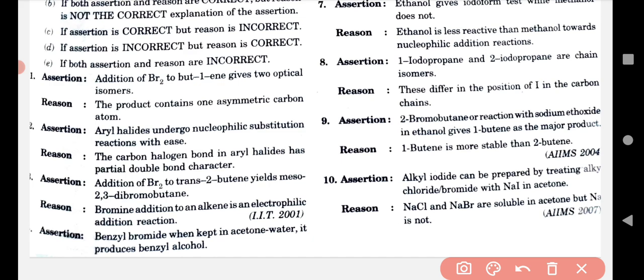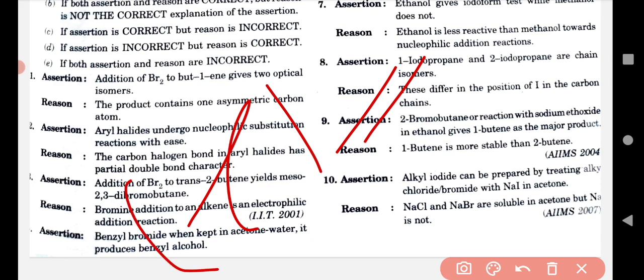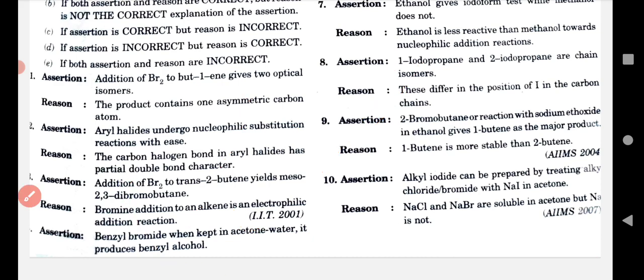The 9th: 2-bromobutane reacts with sodium ethoxide in ethanol and gives 1-butene as the major product. So this sentence is incorrect. Reason: 1-butene is more stable than 2-butene. No, that is also incorrect. So for the 9th, option E is correct. It means both assertion and reason are incorrect sentences. Now we have to move on to the 10th question.